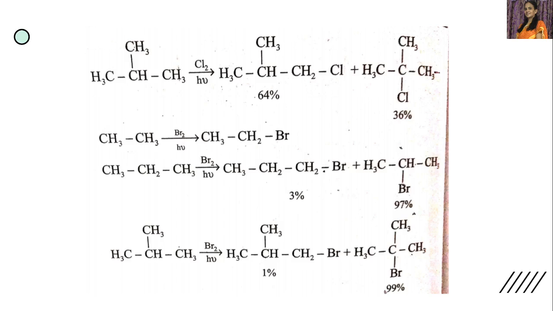And if it abstracts the hydrogen atom from the middle carbon atom, we will get this compound. So the amount of the first compound is 64% and this compound is 36%.